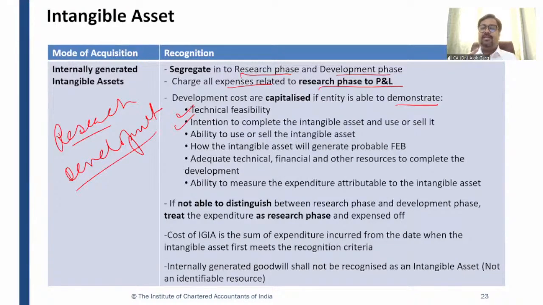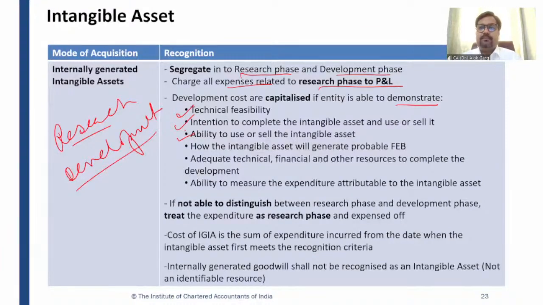So what was the first condition? It should be technically feasible. Second, the management should have intention to complete the intangible asset, and management should have intention to use or sell the intangible asset, right? Third, ability to use or sell the intangible assets should be there. Ability to use or sell the intangible assets should be there, right?